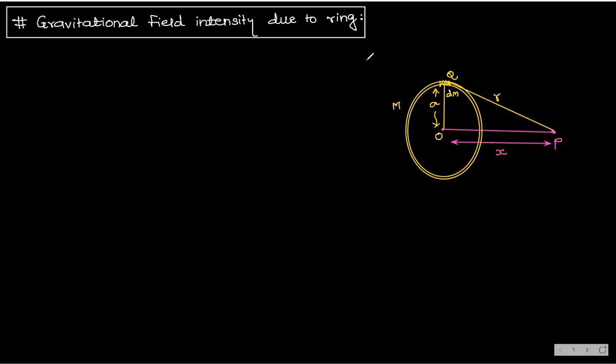So what we have considered, there is one ring.